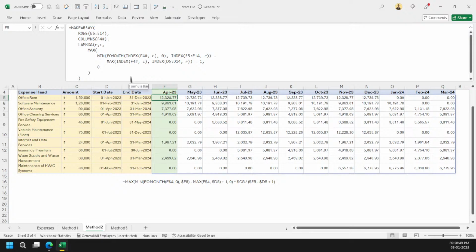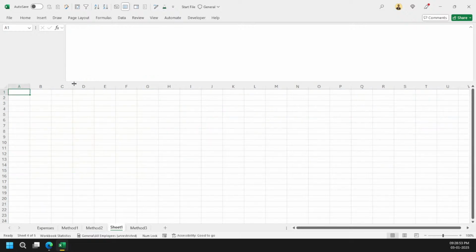The MAKEARRAY function actually helps here. Got it? Aditya, this is good to go, right? Now you can enjoy your weekends as well. But I will tell you a reason why I don't use this function. I will tell you, just one second.